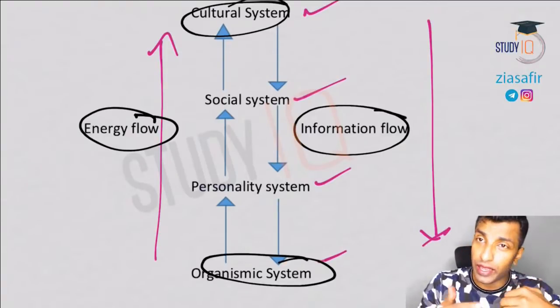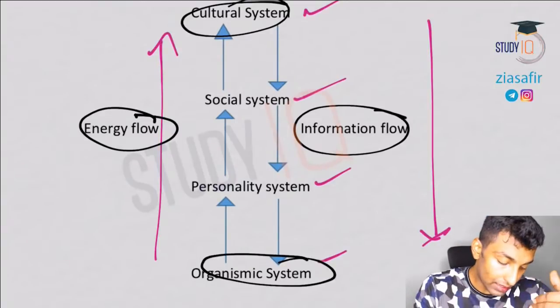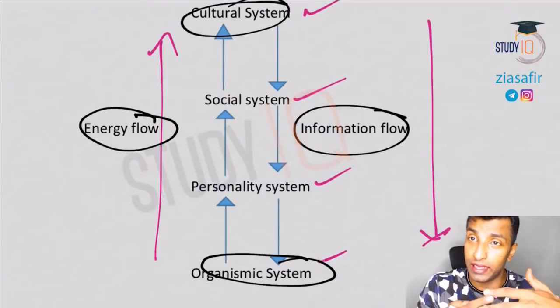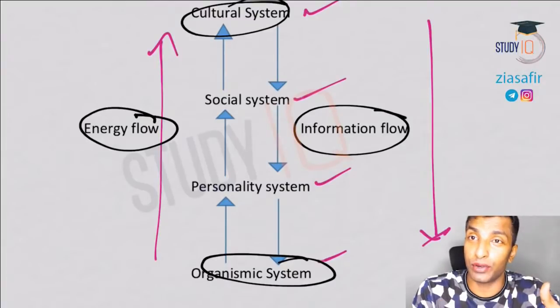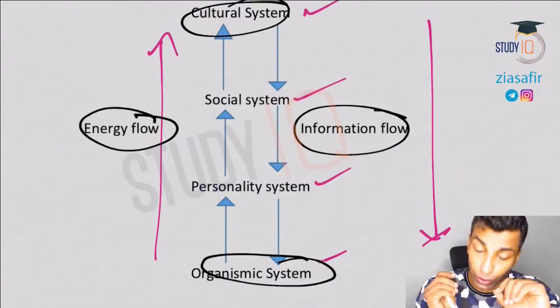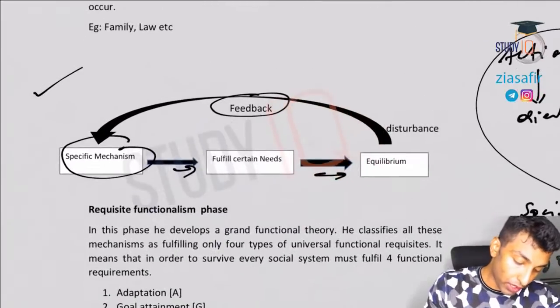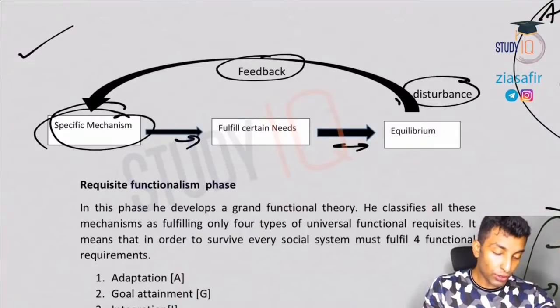So the flow is always there, and it should be in balance. You can see here the energy flow and information flow from one system to another, and they keep on interacting with each other. But if there is a breakage in the flow, there will be a disturbance. So we will come back to this.